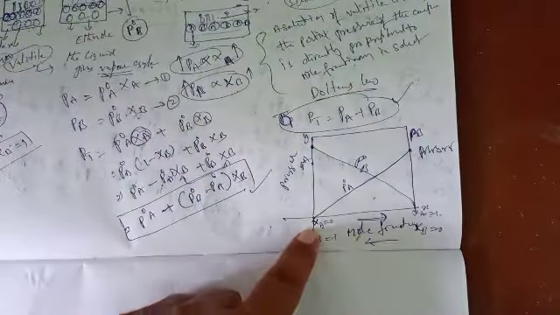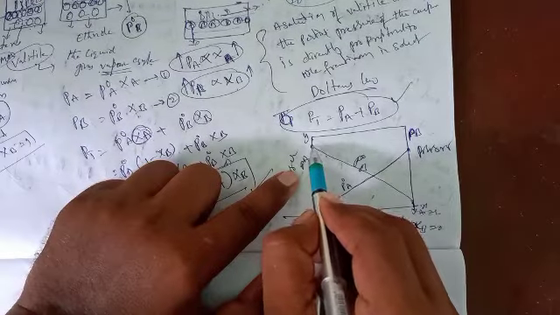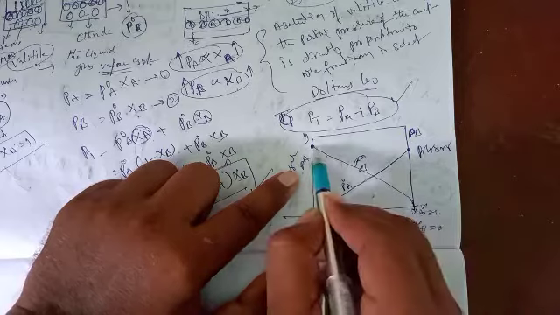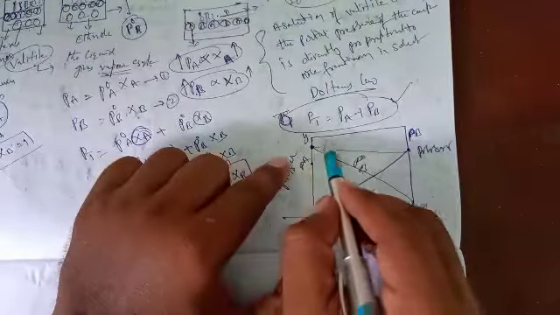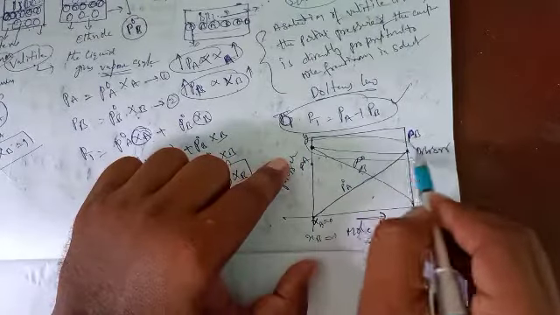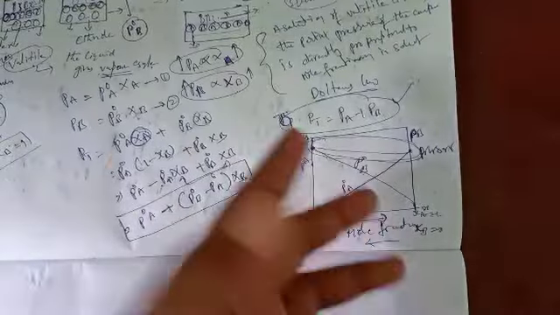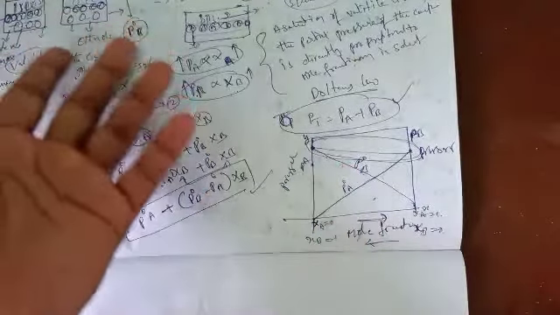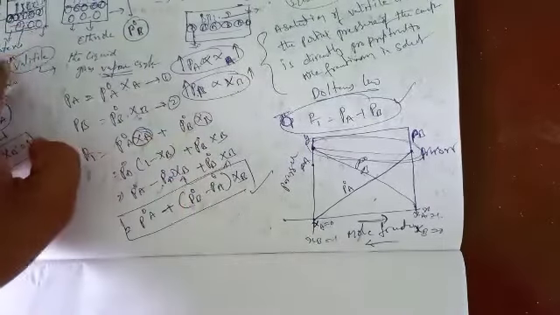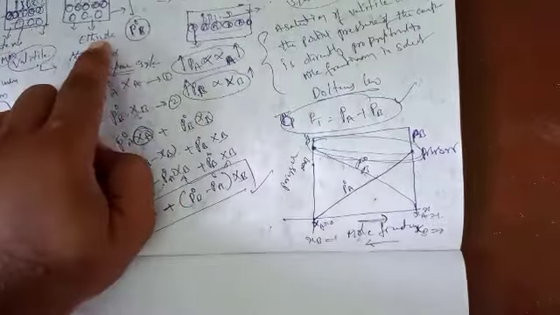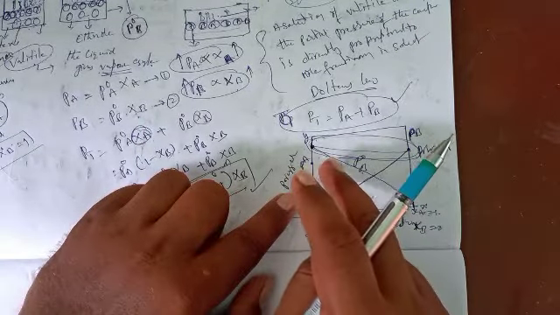This is the graph of P naught A, and this is the graph of P naught B. Here PB is more than PA. Okay students, this is most important: PB is more than PA. Or it may be that PA is more than PB, because the two are volatile liquids. You may take water and ethanol, or ethanol and benzene. Whatever it may be, the two liquids are different liquids, but both are volatile liquids.